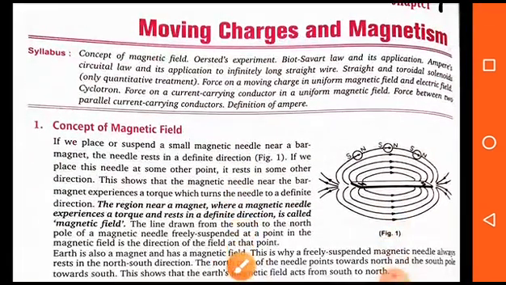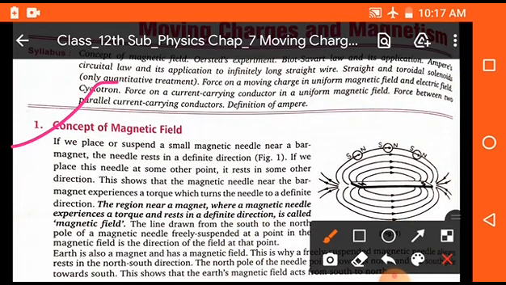First of all, we will discuss simply the concept of magnetic field. As you know, students, when we take a magnet, there is a field around the magnet where we can feel the magnetic field. That means if we bring a magnetic material near a magnetic substance like a magnet, these substances are attracted towards the magnet, and this happens due to the magnetic field.